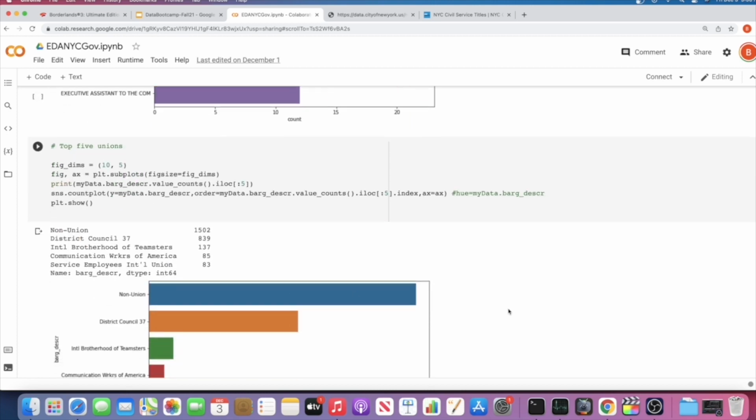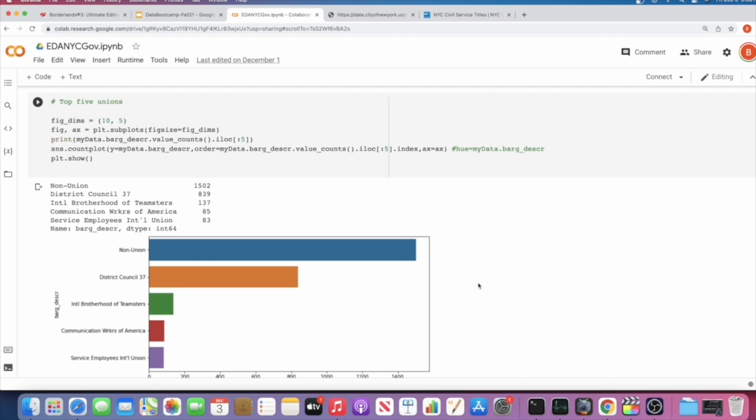But this isn't as dramatic, actually, as the unions. I did a lot of the same stuff here. I kept the figure pretty much the same, and then I printed out the top 5. What's interesting here is the non-union. It turns out that of the 3,023 titles, 1,502, almost half of them, are non-unionized titles, or at least were classified as non-unionized. Below that is a huge drop-off from 839 to DC 37, District Council 37, which is the largest union within the city.